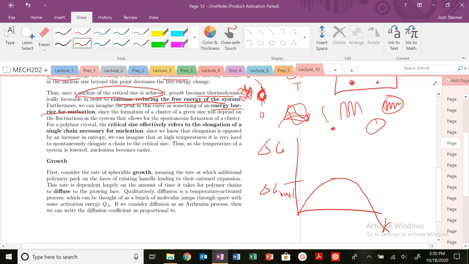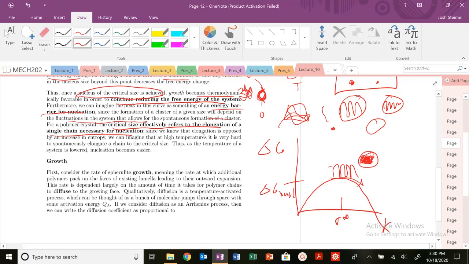It's going to depend on these fluctuations in the system, formation of a cluster. So we need to overcome this energy barrier. This is your R star, your R critical. And beyond this, our system is just going to proceed to grow. We're going to grow those crystals, crystal size, the elongation of a chain. It's a little bit different from polymers or material science when we're just looking at a solid kind of nucleus. Here we're looking at a nucleus like a spherulite. So this critical radius is almost like your lamellar chain thickness.